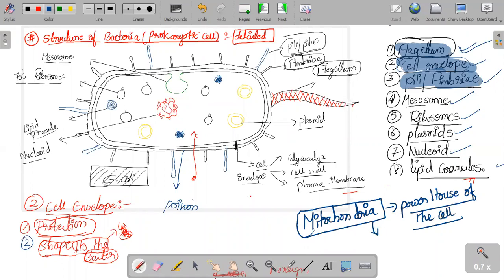Because mitochondria is producing what? It is producing ATP. ATP is a power. ATP is the currency. ATP से तो काम चलेगा. ATP తోటే పని నడుస్తుంది కాబట్టి mitochondria అని ఏమని పిలుస్తారు? Powerhouse of the cell. It is called as powerhouse of the cell.